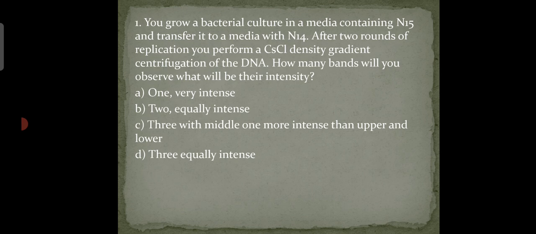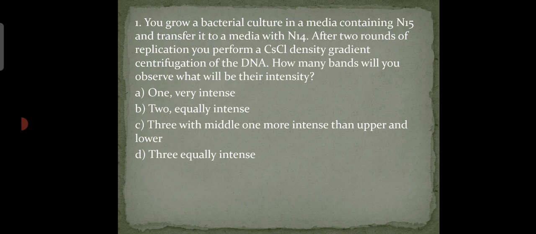In semi-conservative replication, initially the DNA was N15. After the first round of replication, both DNAs were N14 and N15, making only a single band as they have the same density. In the next round, we will get N14 and N14, and N14 and N15, making two bands which are equally intense, having a 1:1 concentration.